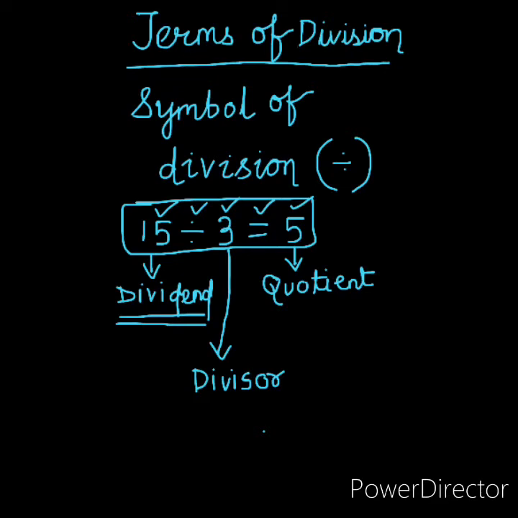The second number which will divide the total number is called the divisor. And at the end, the answer that we get is called the quotient. So dividend divided by divisor equals quotient.